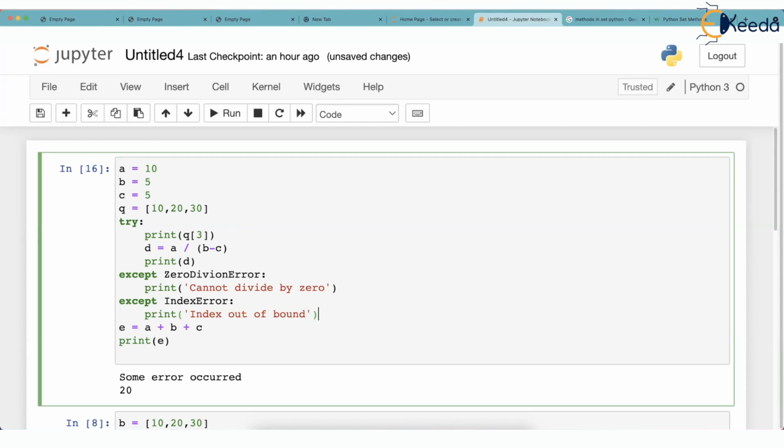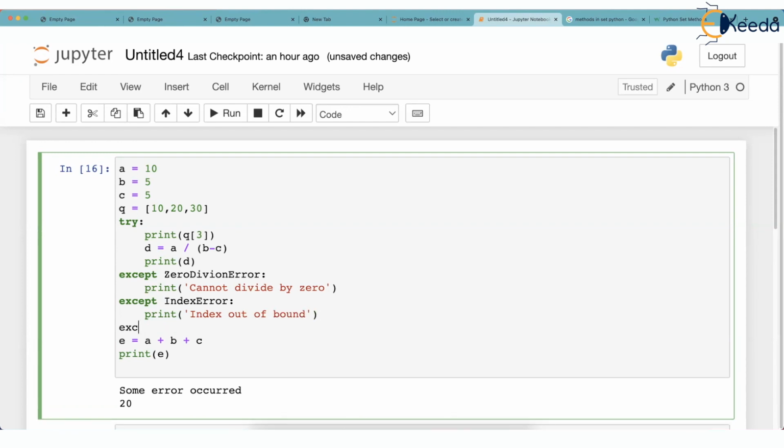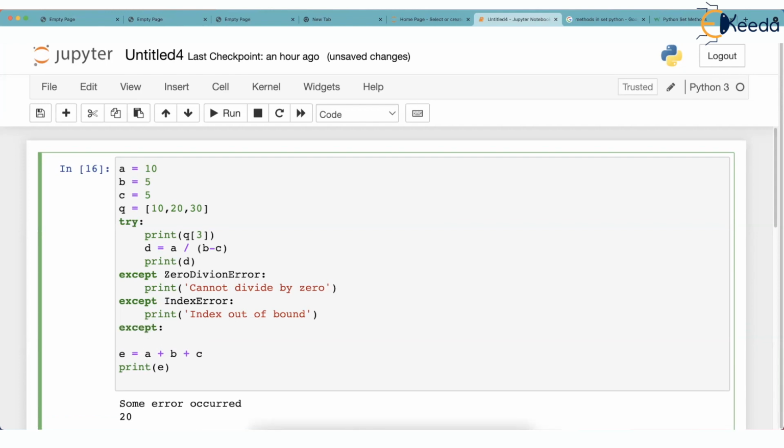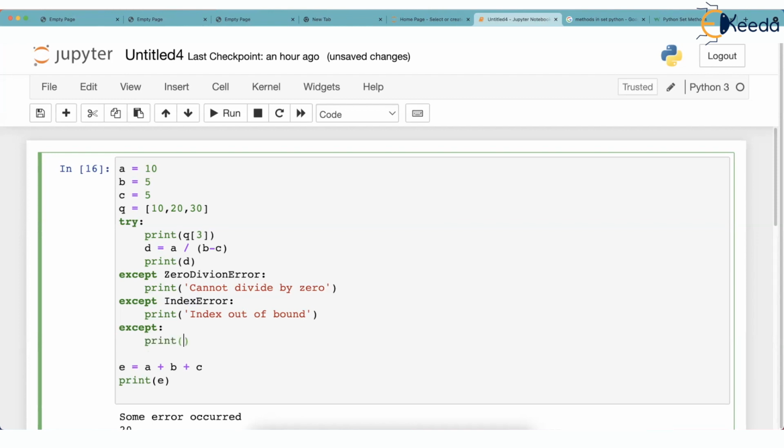And now finally what we can do is we can say, okay, if any other type of error occurs, so except, now finally I will write this, that if it is not this type of error, which I am anticipating, but if out of this world error occurs, then I will print some error occurred. But the moral of the story is, after try, you can simply give except without any class name. It is capable of catching all types of exceptions.